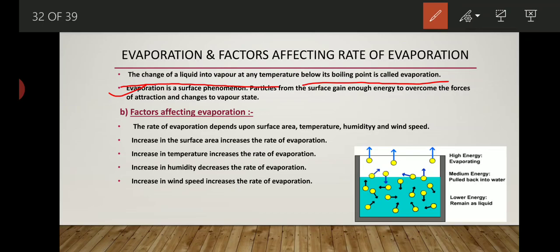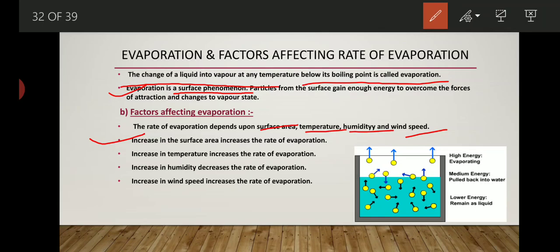That's why it is written here, or it is also said, that evaporation is a surface phenomenon. Now let's understand what the factors affecting the rate of evaporation are. The rate of evaporation depends upon surface area, temperature, humidity and wind speed, and many other factors are also responsible. Now, how does surface area affect the rate of evaporation? An increase in the surface area increases the rate of evaporation.